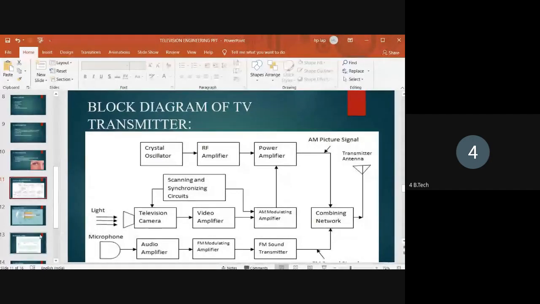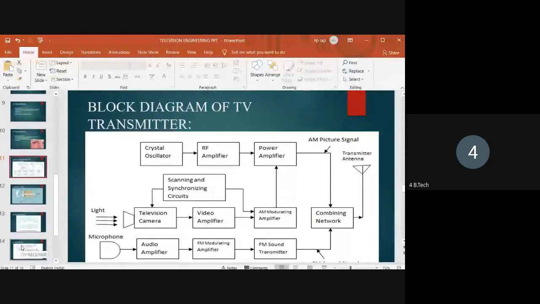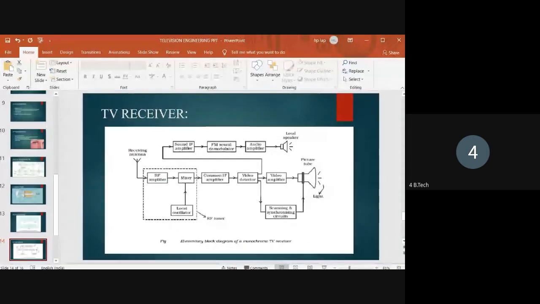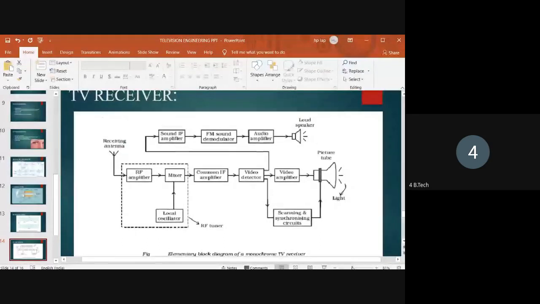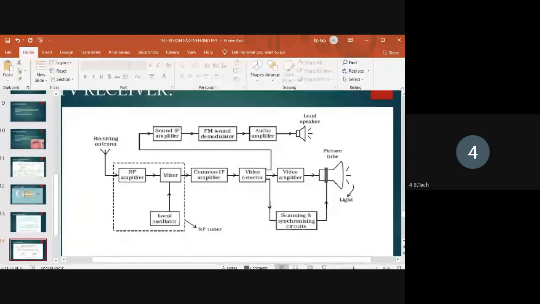So next, coming to the TV receiver. These are the block diagrams of the television monochrome system, that is, the black and white television block diagrams.